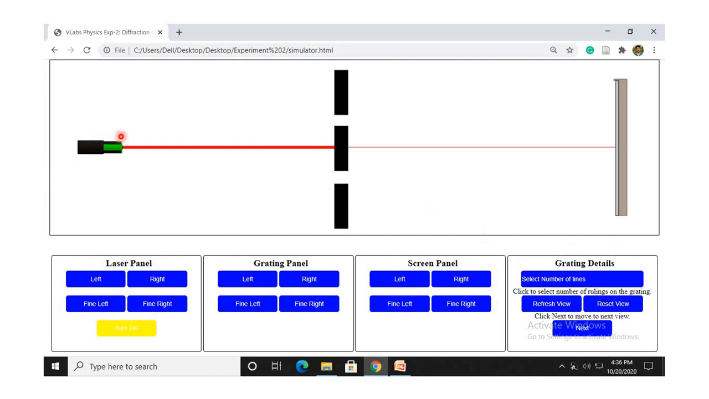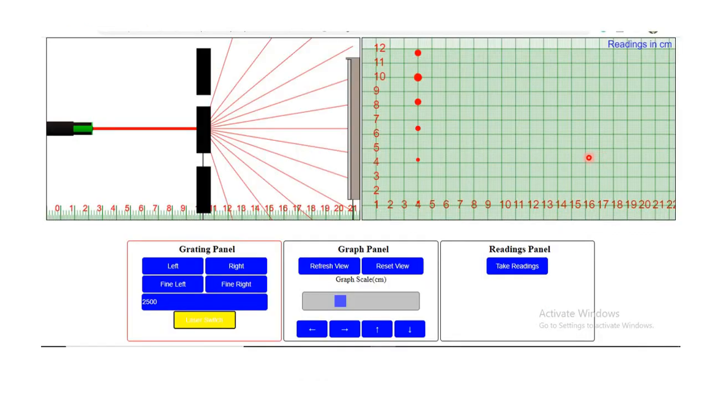If the diffraction grating is not in the path of light, you will get a single spot on the screen, but if the diffraction grating is there with proper distance between grating and screen, you will get certain points on the screen, and the points will be like this. Here you can see at the middle a high amount of intensity is there, and then the intensity goes down.